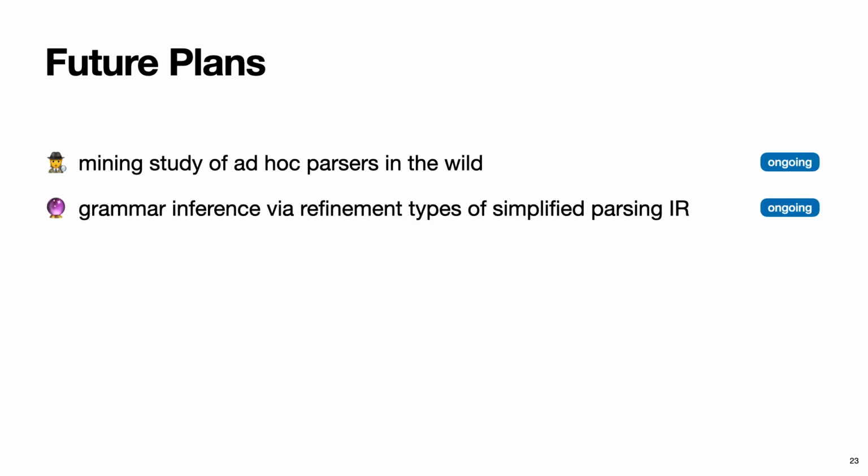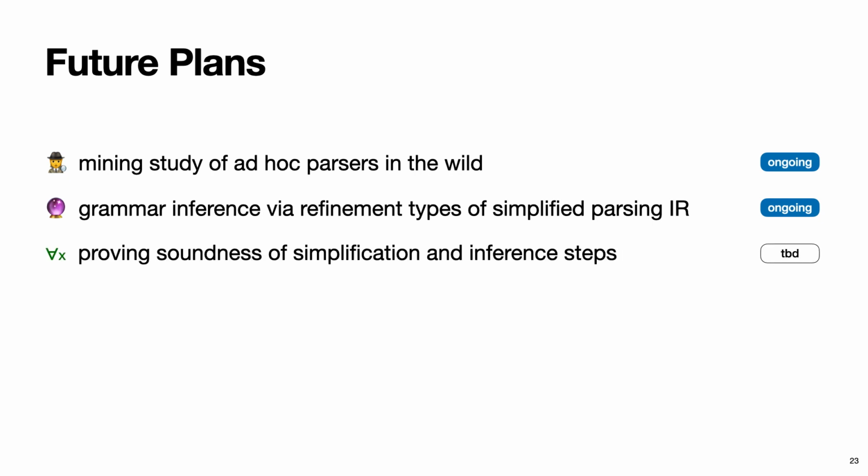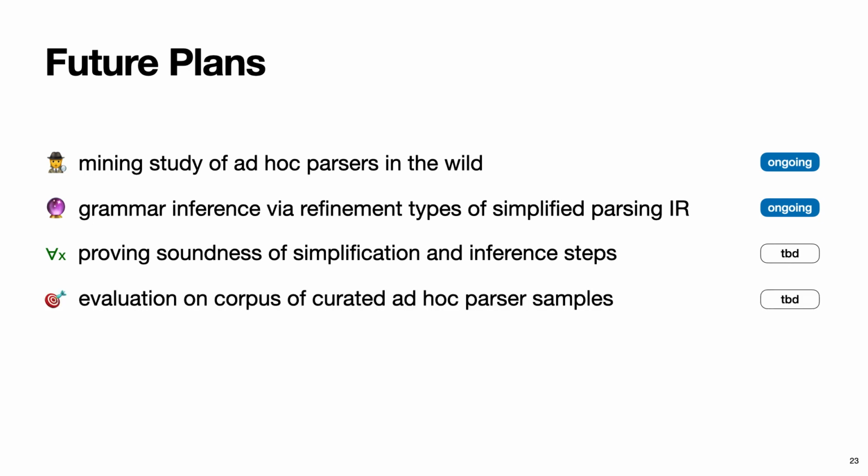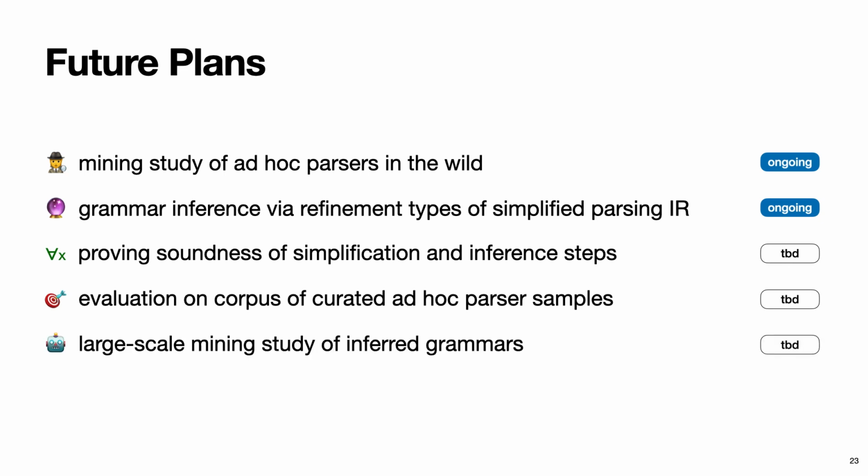The main part of our work, of course, is the core grammar inference algorithm itself. We are currently building this on top of a refinement type system, as I've mentioned, and we hope to be able to publish some preliminary results in this area soon. To ensure the validity of what we are doing, we want to supply soundness proofs for the transformations involved in the simplification step and for our inference. And we plan on evaluating the effectiveness and the performance of our system on a corpus of curated ad hoc parser samples.